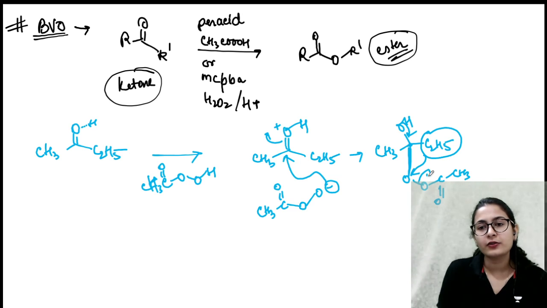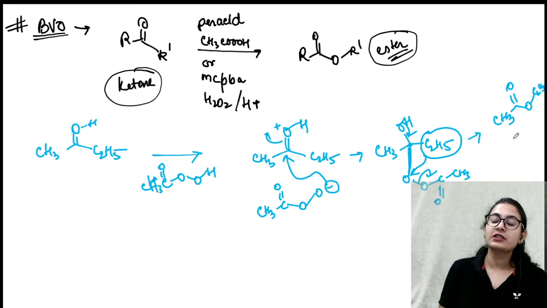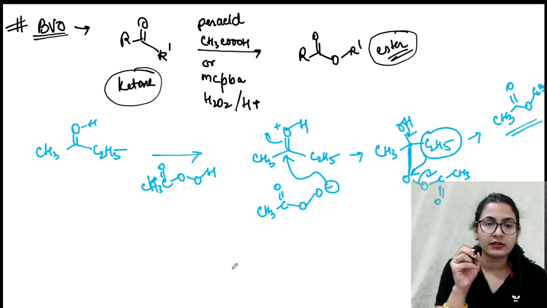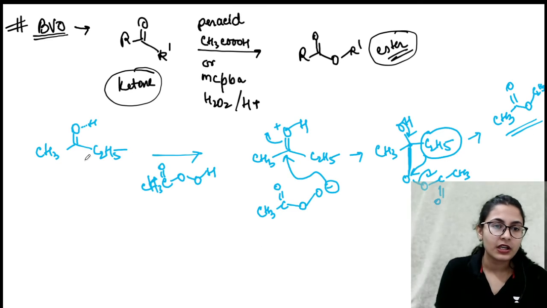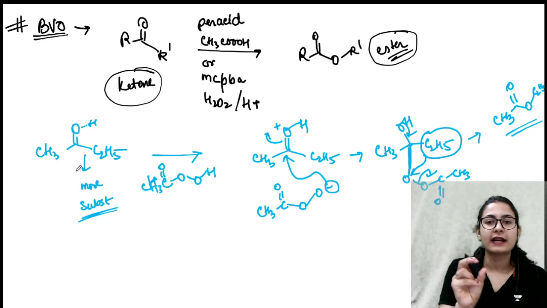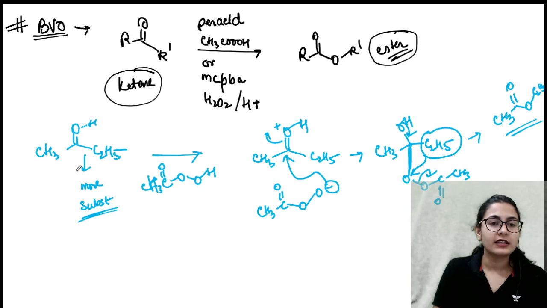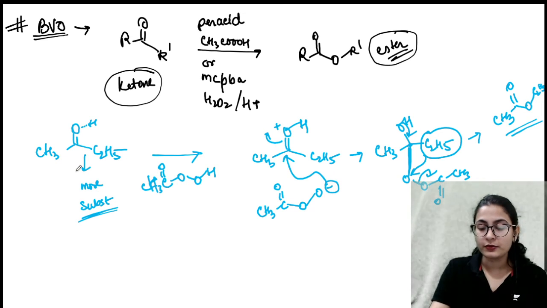Alright, so this bond is going to open up from here and you are finally going to have this oxygen inserted in between the carbon bond which is more substituted. So this is a more substituted bond over here. So exactly over this position, the oxygen is going to insert.